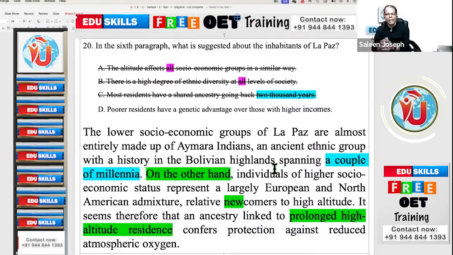Second line, next line. On the other hand, individuals of higher socio-economic status, in brackets, higher incomes, means rich, are relatively newcomers to this place.